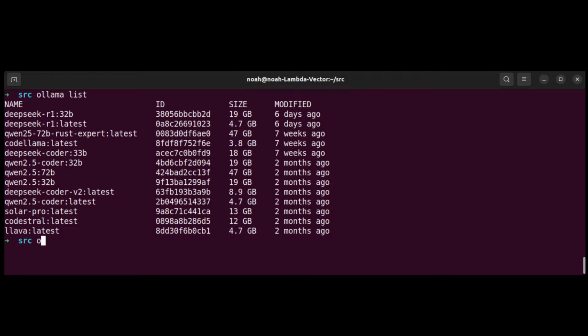Well, I just type in Ollama, and we can do run, and then we can do DeepSeek here, R1, and we can do 32B. Now, it isn't magic or crazy where we're doing some kind of dystopian thing here.